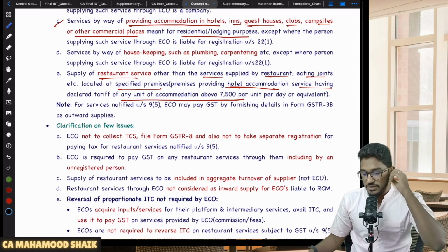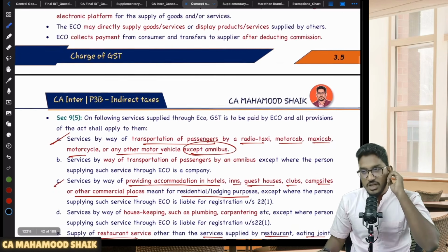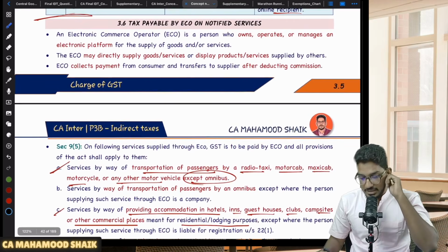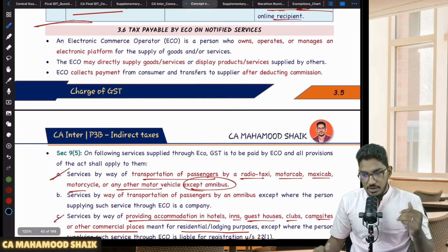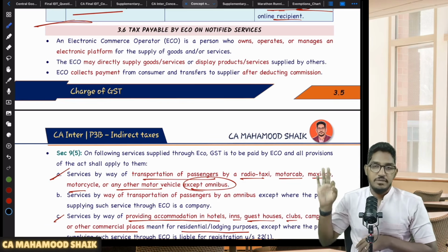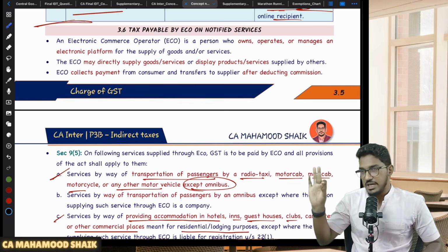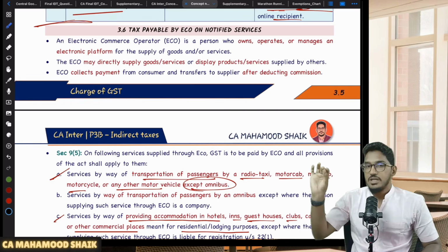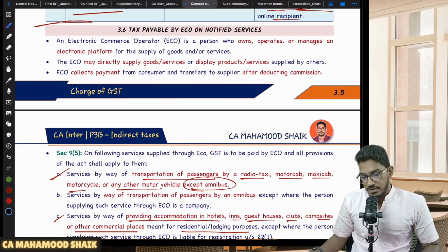I hope that with this we'll wind up today's revision session. I hope you are all able to understand it, learn, and revise the concepts in a much better manner. So I will wind up my session here. Today we have done 3 chapters. Registration we have done, composition levy we have done, and charge of GST also we have done.